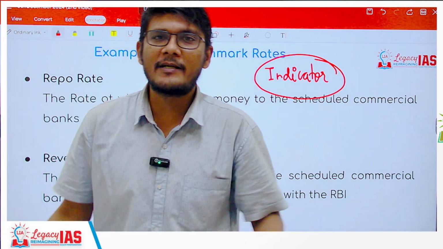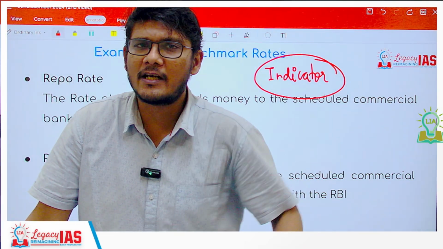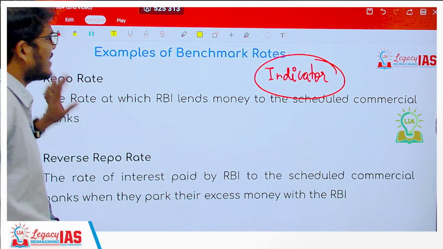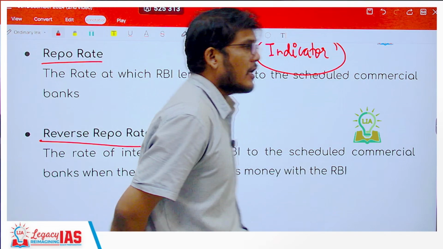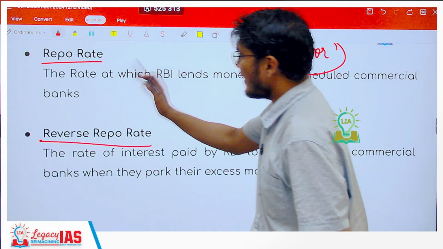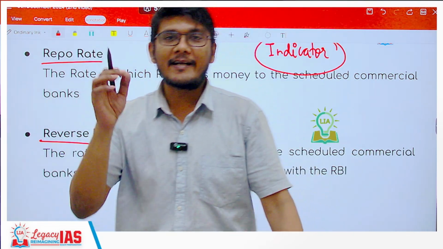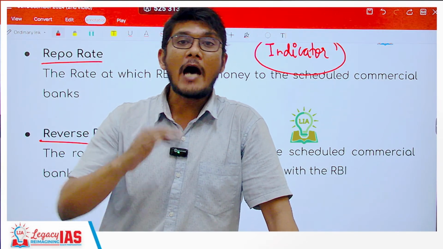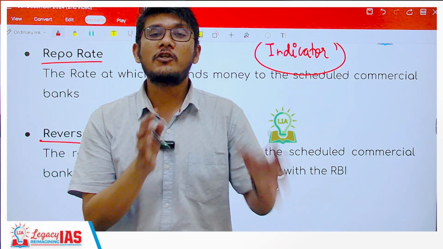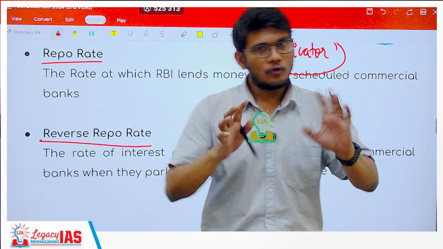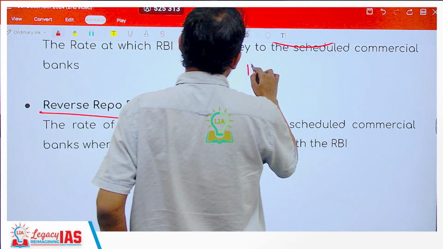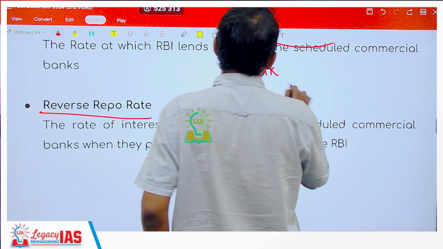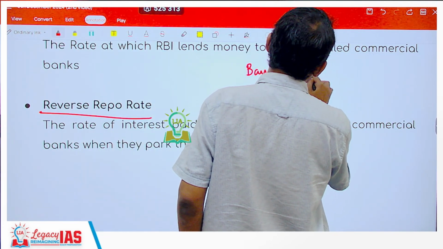Now I'll give you some examples which will make it exceptionally clear for you. What are the examples of certain benchmark rates? One is the repo rate, the other is the reverse repo rate. So what is a repo rate? Repo rate is the rate at which RBI gives loans to the scheduled commercial banks. So why is RBI giving loans? Let us understand. A bank needs money to give as loans.